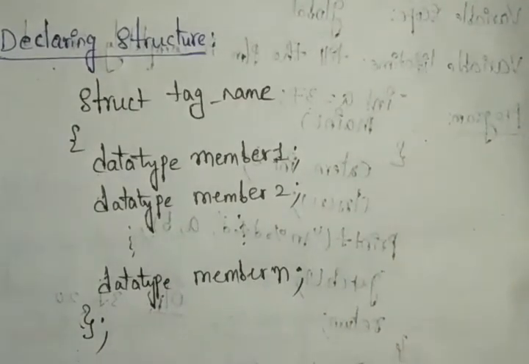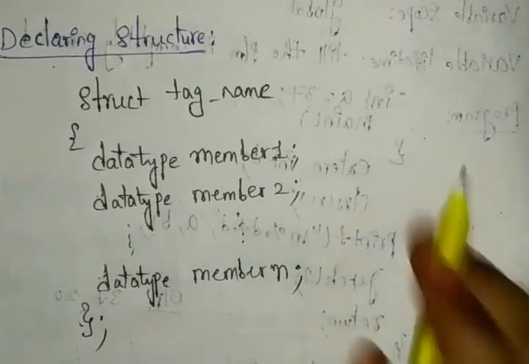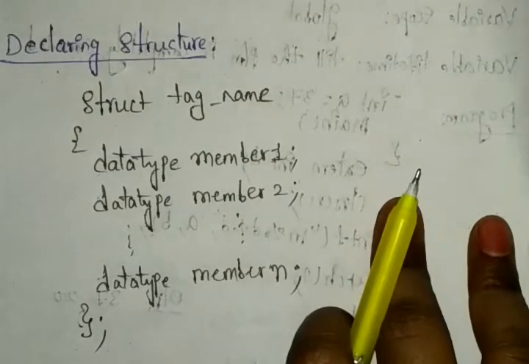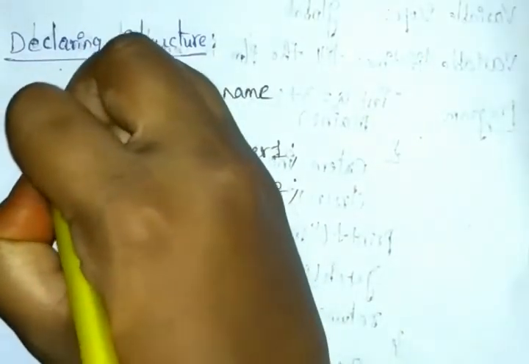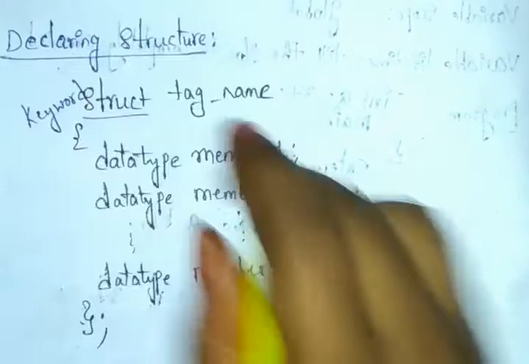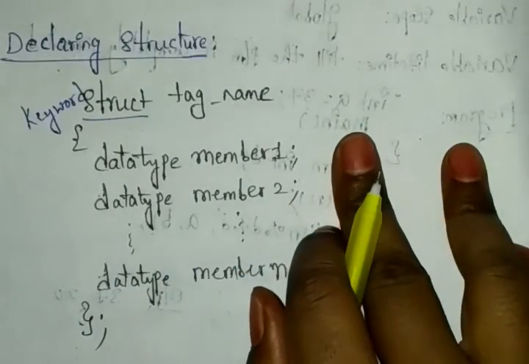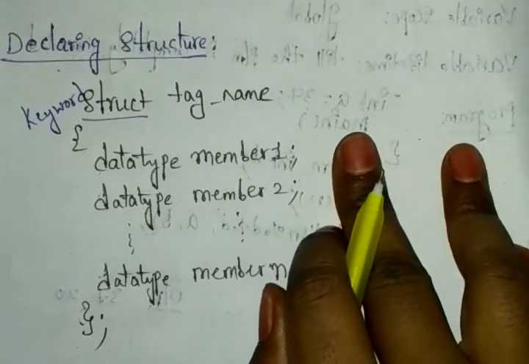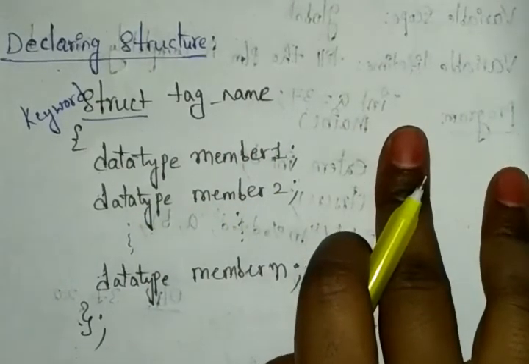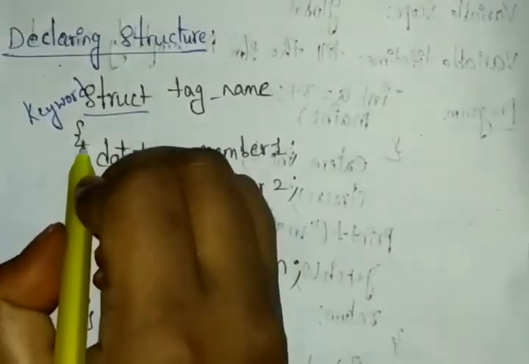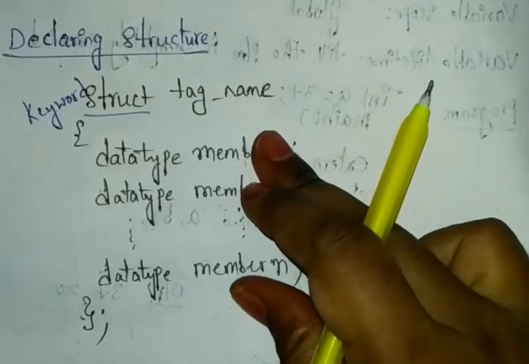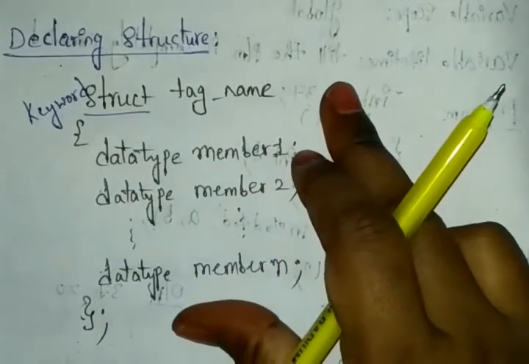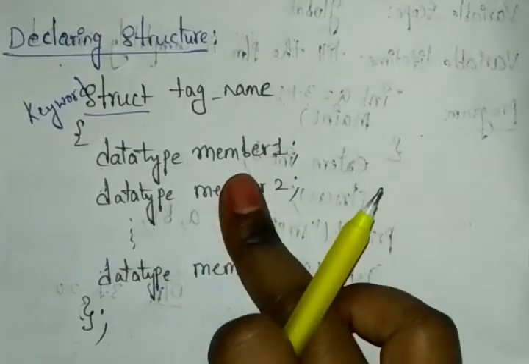You can see here we are declaring our structure. First the structure will be defined by one keyword. That keyword we call struct. So struct is the keyword for the structure. Next it can be followed by one optional item, that is the struct tag, the tag name. And once you open the brace, this we call the body. The body will have the data type and the variables, or else we can say members.